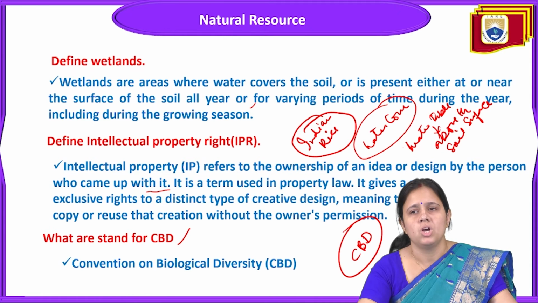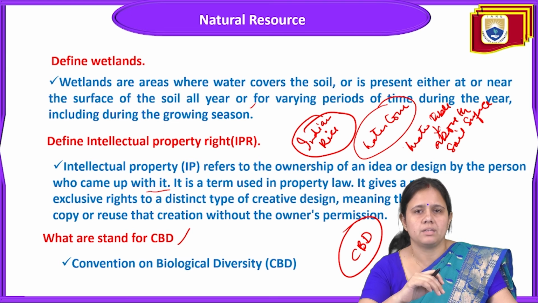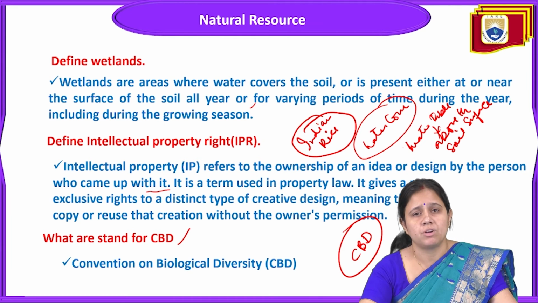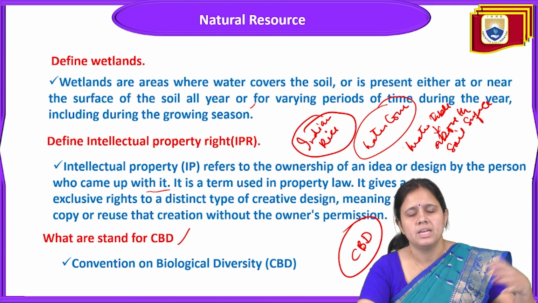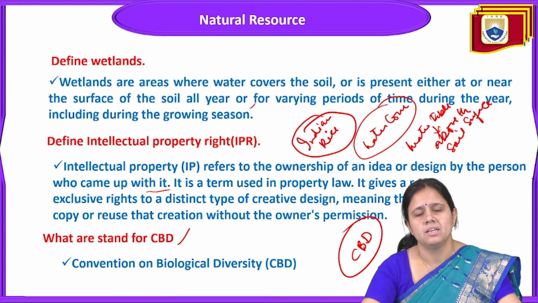It is the ownership of an idea or design by the person who came up with it, and it is related to the permission of the owner. You have to take permission first from the owner, so that they decide whether their natural resources can be utilized. In this way we can achieve biological diversity conservation, because if resources are freely available, anybody can take them, and any country will do R&D on another country's resources.